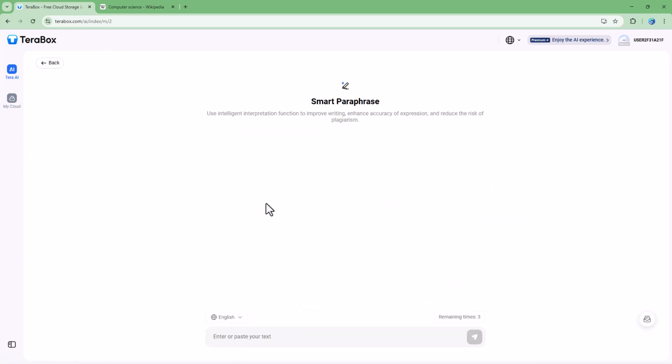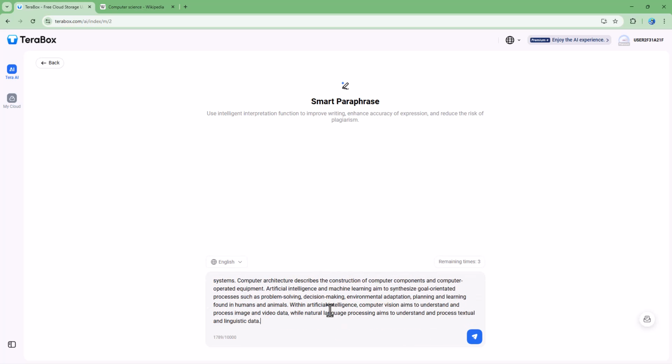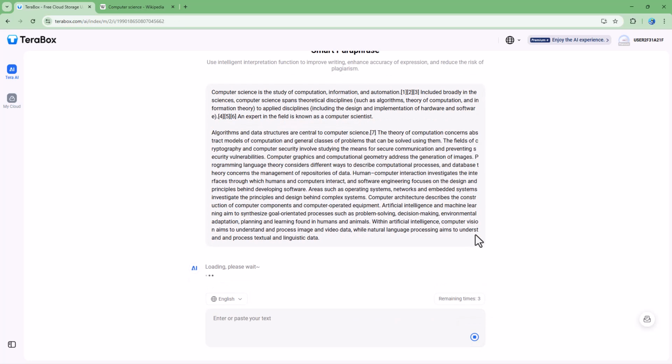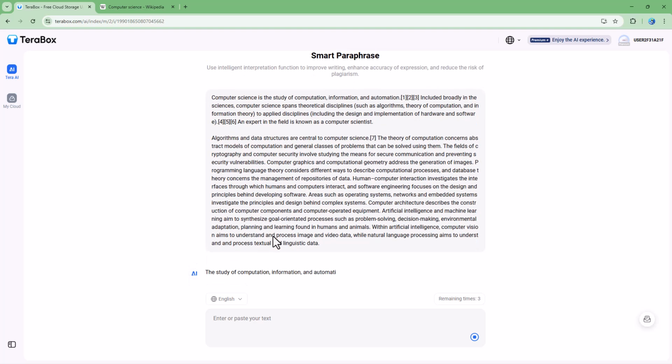an option. Once I go over here, you can paste the text right here that you want to paraphrase. You can see that 10,000 characters is the limit, and then with the free account, you get 3 times right here. So now if I were to hit the send button, it'll actually analyze the text and will paraphrase it for you. So you can see that it is loading right here, just like this.